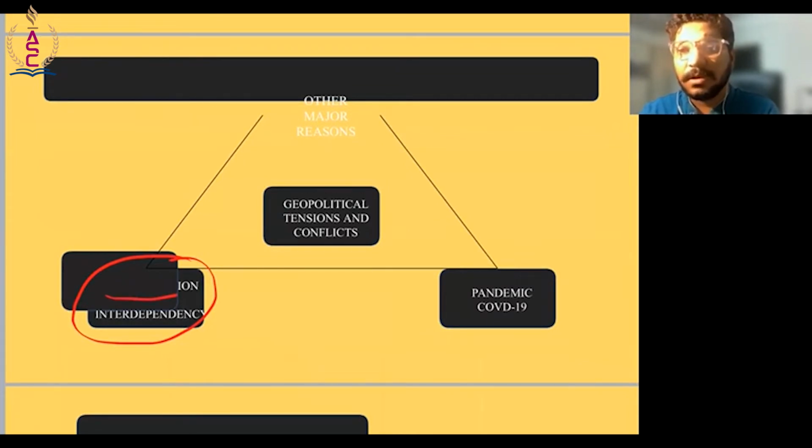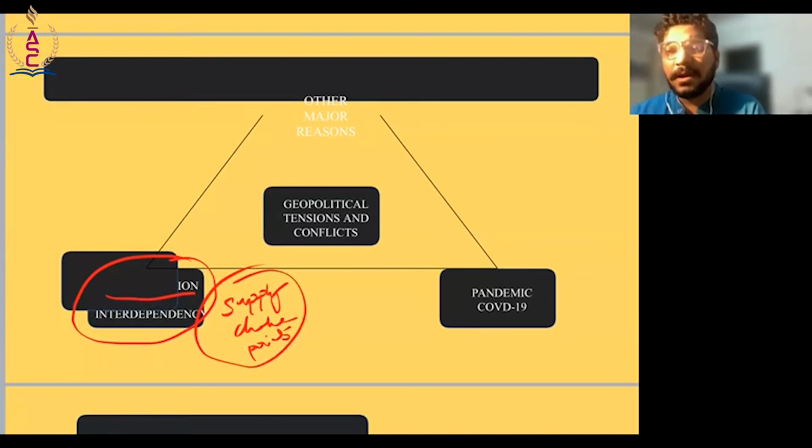Now, we know supply chains, choke points, right? Meaning, for a product to travel from a country A to a country B, there needs to be a lot of mechanisms in place so that there is a free flow of transaction of goods.